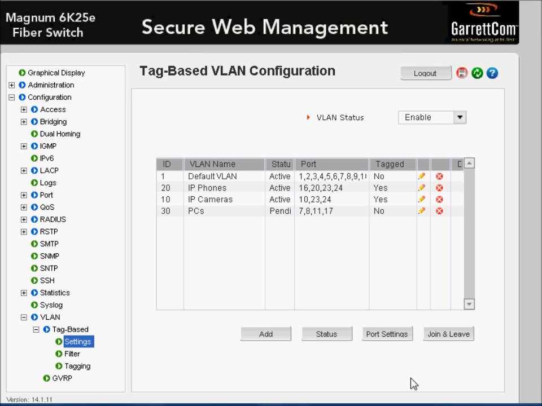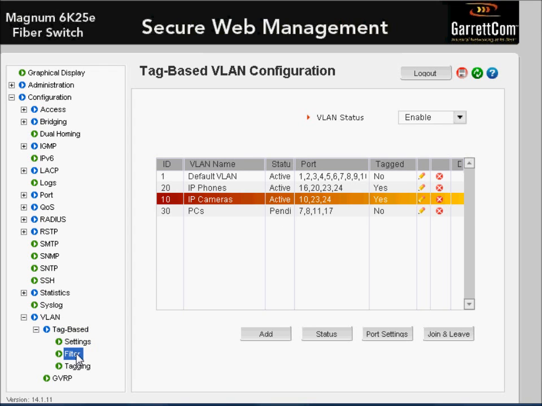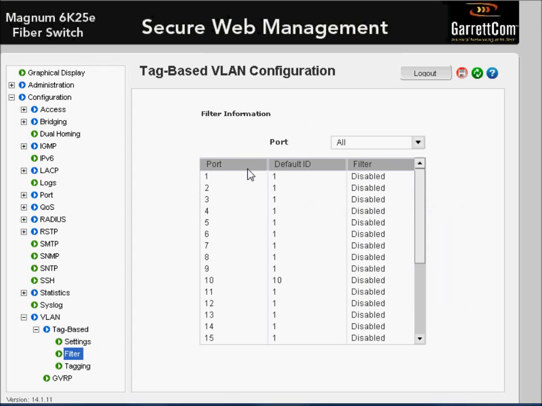So, as an example, VLAN 10, we've added port 10 to VLAN 10. How do we verify that we've actually specified the default ID and we haven't forgot that step? So what we can do is go down to the filter section, and in here it lists the port number, say port 10, and the default ID which is assigned to that port. So here we can see it's port 10, VLAN 10, so we know it's been done correctly.